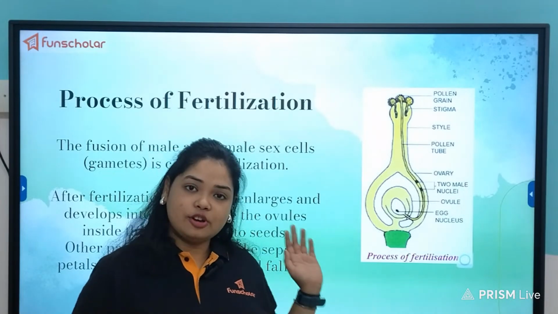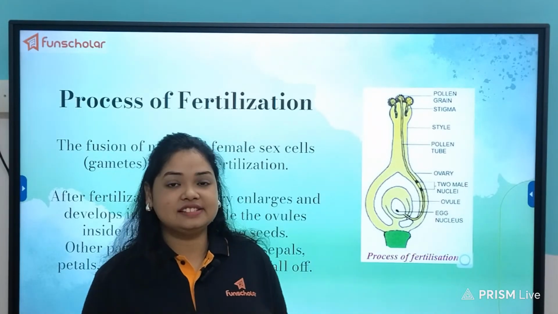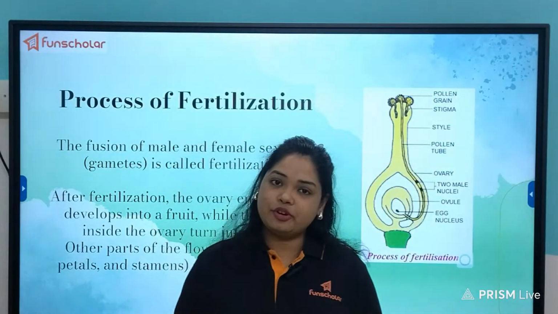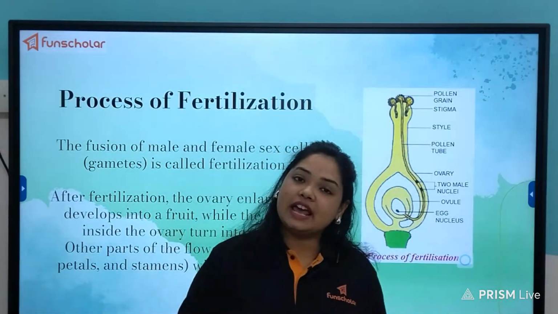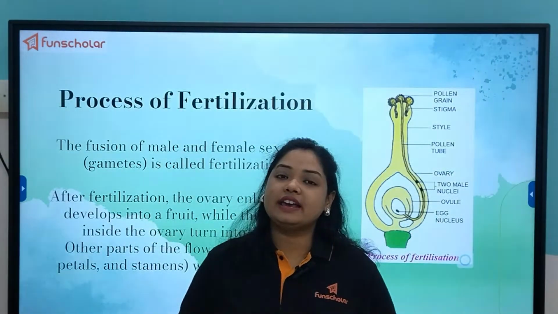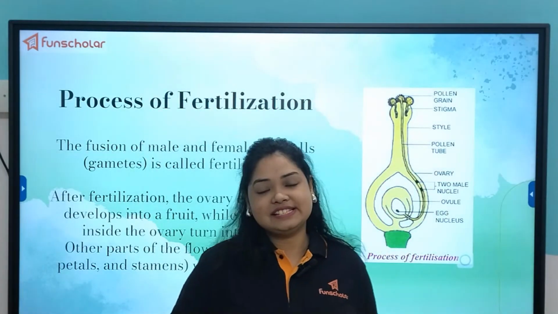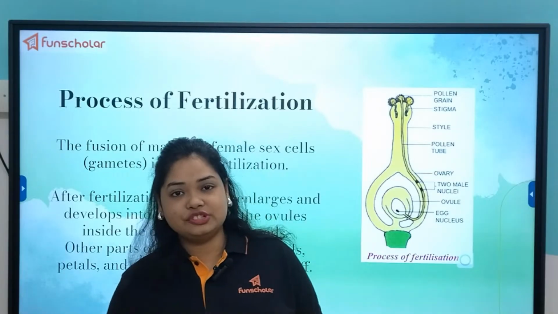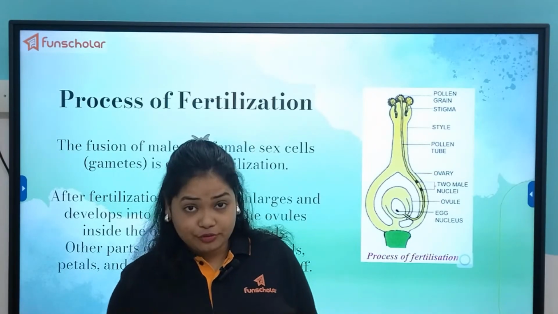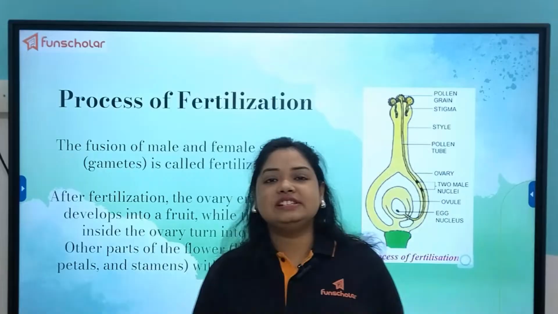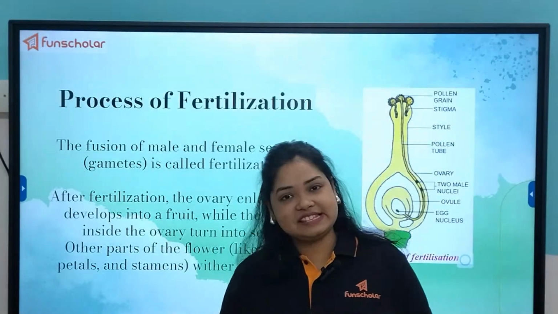In plants also we can see such sexual reproduction, where the male gamete is represented by the pollen produced by the anther and the female gamete is represented by the ovule, which is present inside the ovary in the pistil.